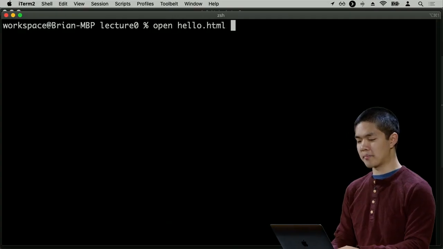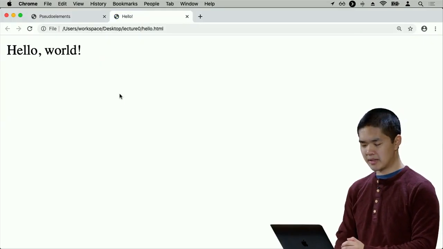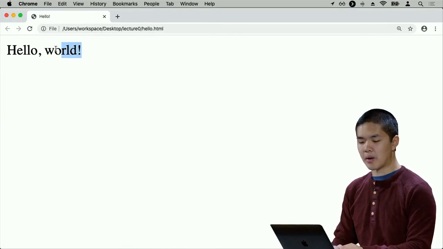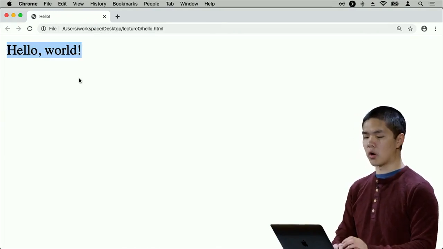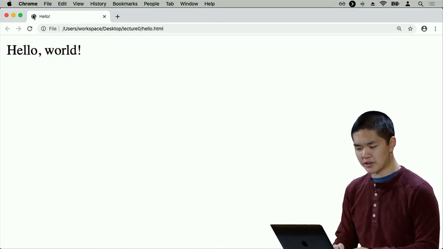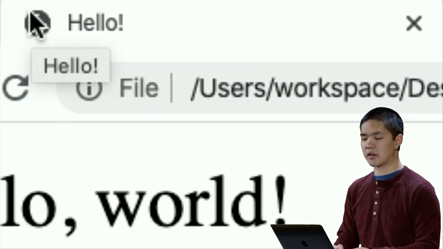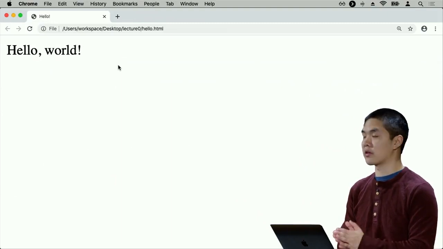And if I go ahead and open that HTML page, by opening hello.html, for example, inside of a web browser, what I'll see is something like this. In the body of the page, I see the words hello world. And if you notice up here at the top of my web browser, I see the title bar, where I have the title for this page, which in this case is just the word hello. So this is our very first web program that we've been able to develop just using HTML. And now let's explore in more detail how exactly this program works.